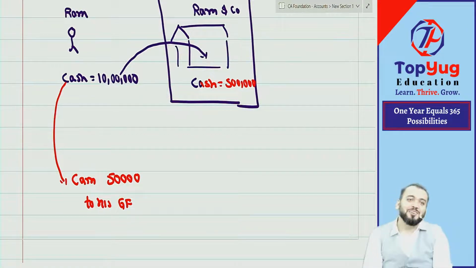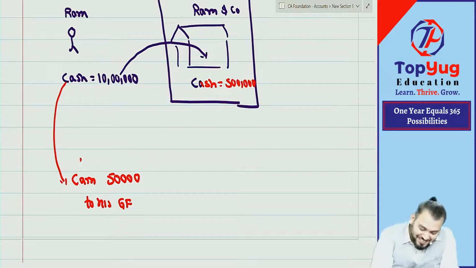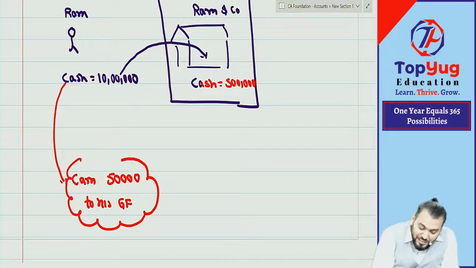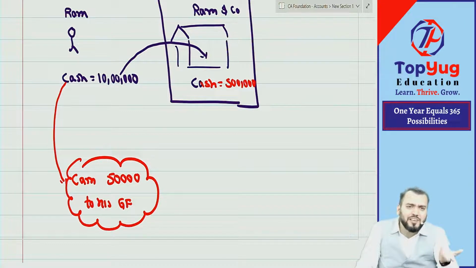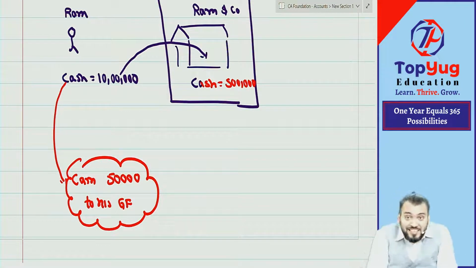Good friend only. See, emotions matching concept. Okay, good friend can be anyone. So can I say Ram has transferred cash of rupees 50,000 to one of his good friends? Tell me, does it change the financial position of business?